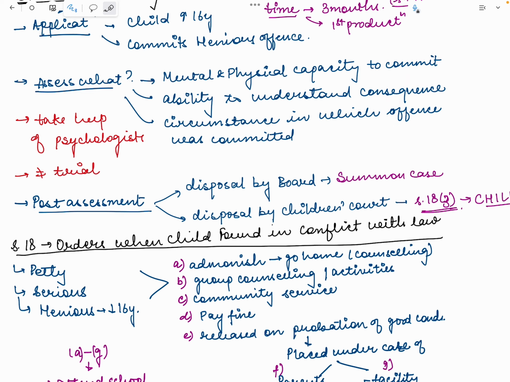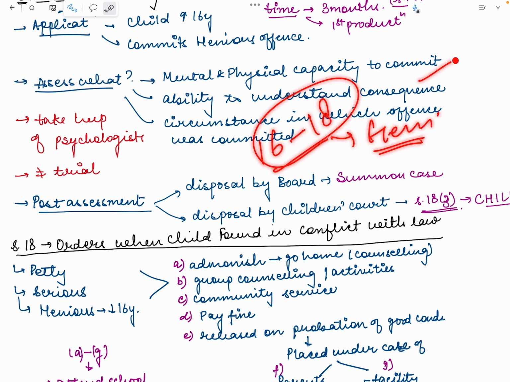Because if you all remember, after the Delhi gang rape case, there was a lot of hue and cry that the child who has committed such a heinous offense is no more a child. How can you treat that person as a child? So there comes a question for children between 16 to 18 years committing such heinous offenses: if they had such capacity, if they know the consequences, that means they are no longer children.